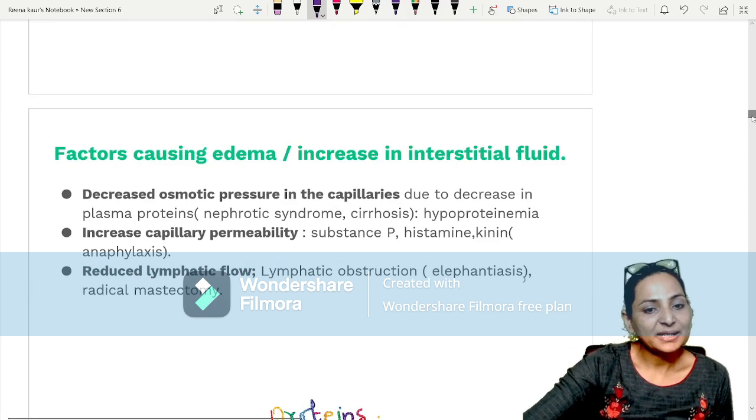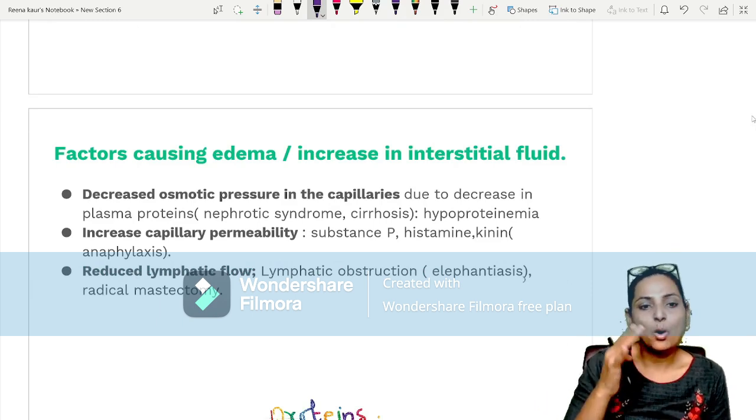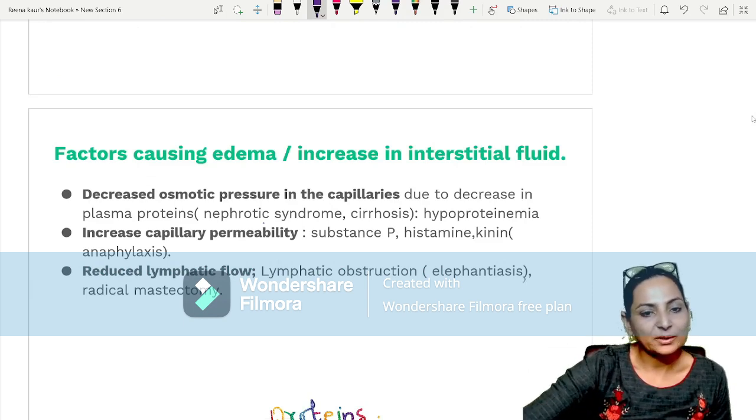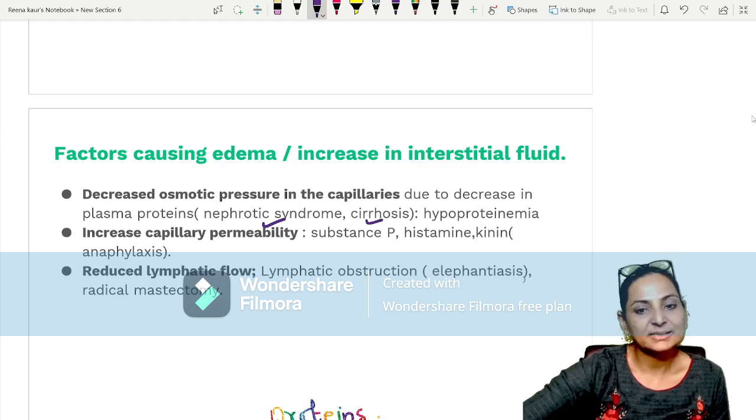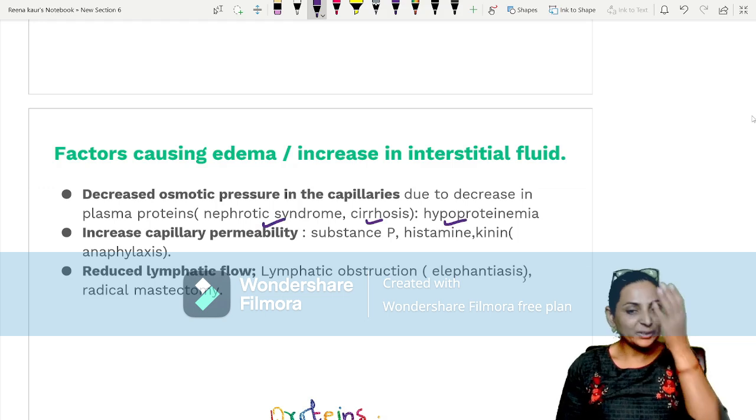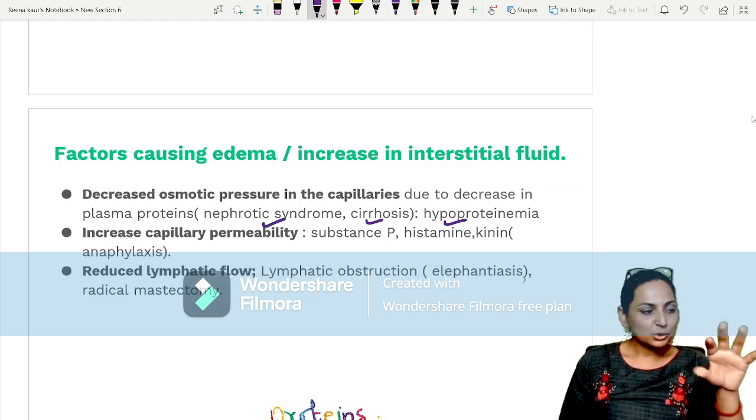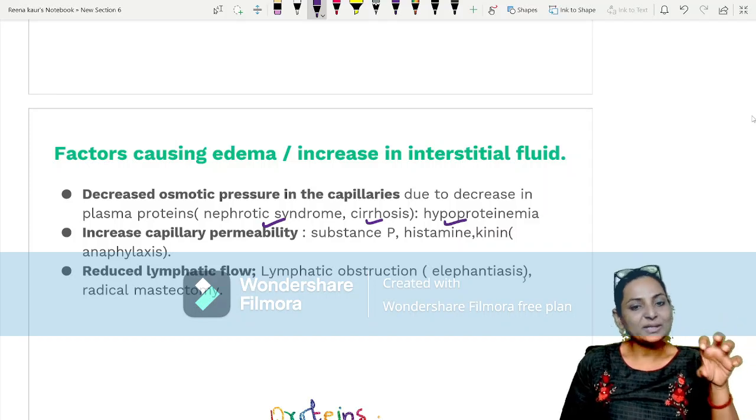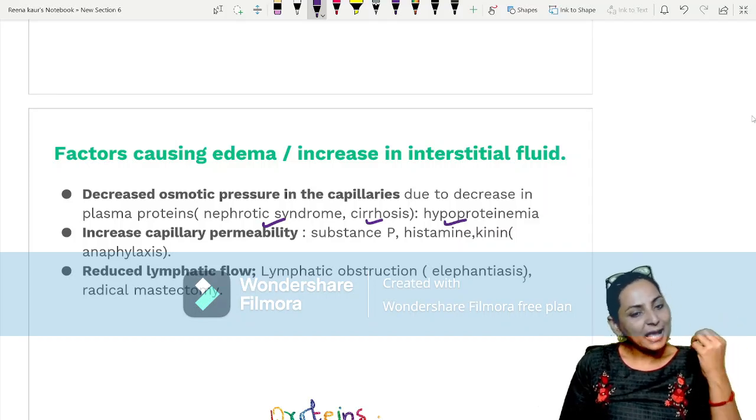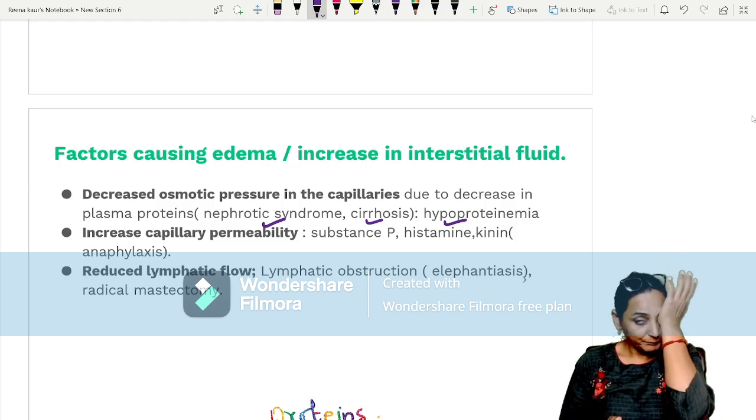Then, if there is a decrease in the colloidal osmotic pressure of the capillaries, one of the very common causes is when the proteins are lost. It could be nephrotic syndrome, cirrhosis, hypoproteinemia, any condition. When the proteins are lost, the colloidal osmotic pressure decreases. So something to hold the fluid in the capillaries is lost and there will be edema. The fluid will come into the interstitium.